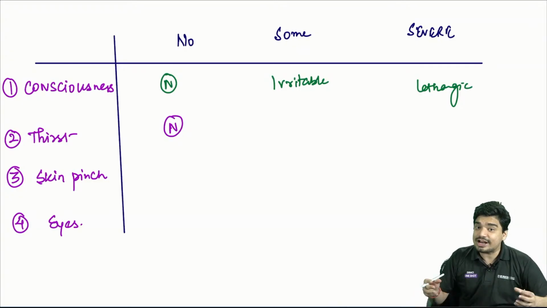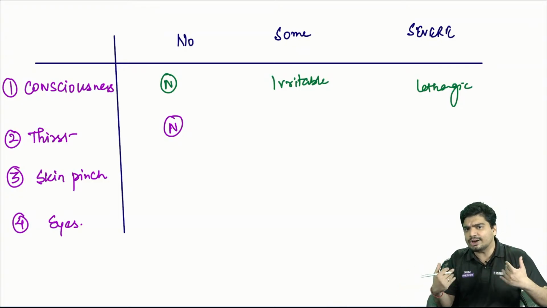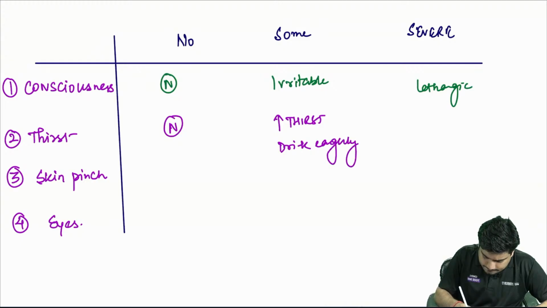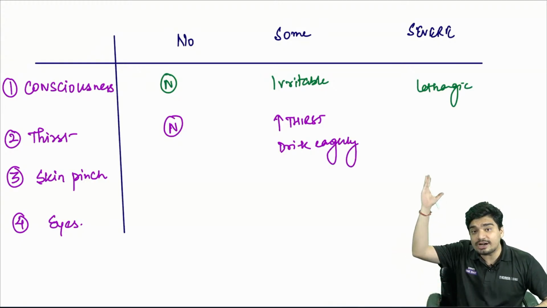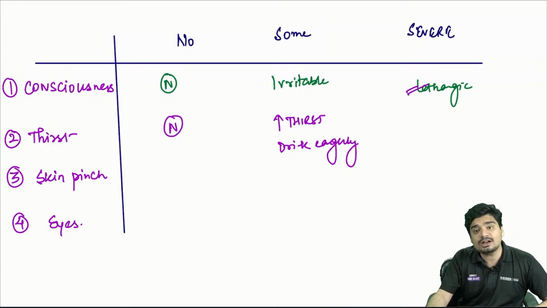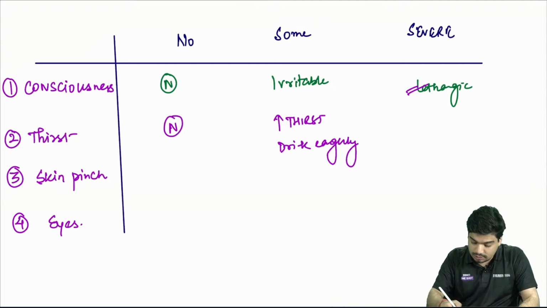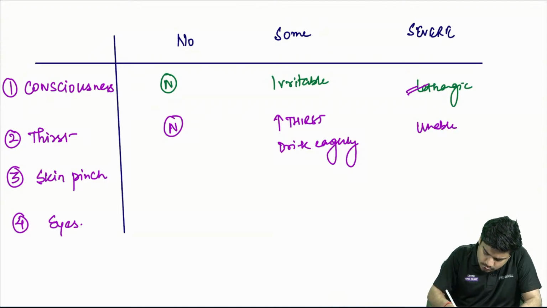In some dehydration, child has lost some water, so he wants to take a lot of water. So there is going to be increased thirst, or child will drink eagerly. In severe dehydration, because the child is lethargic, how will he be able to drink water? He is unable to drink water.